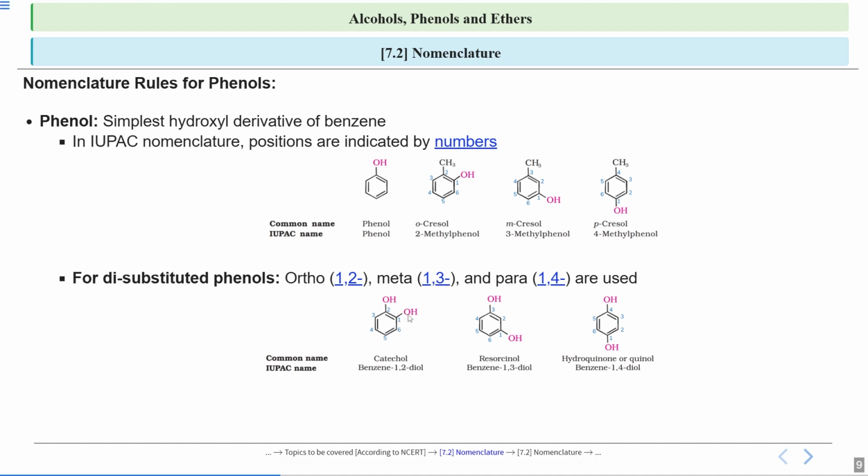Now since both the substituents are the same, you can do the numbering either as 1, 2, 3, 4, 5, 6 in one direction or the other. Both the substituents are the same, so you can number either this OH as 1 or this OH as 1.